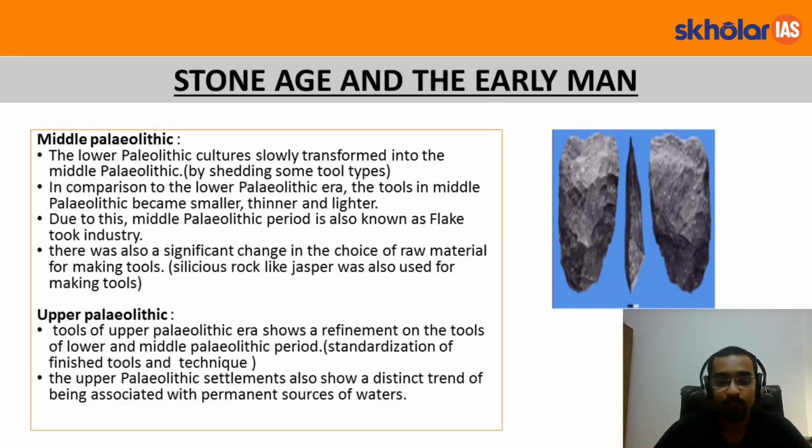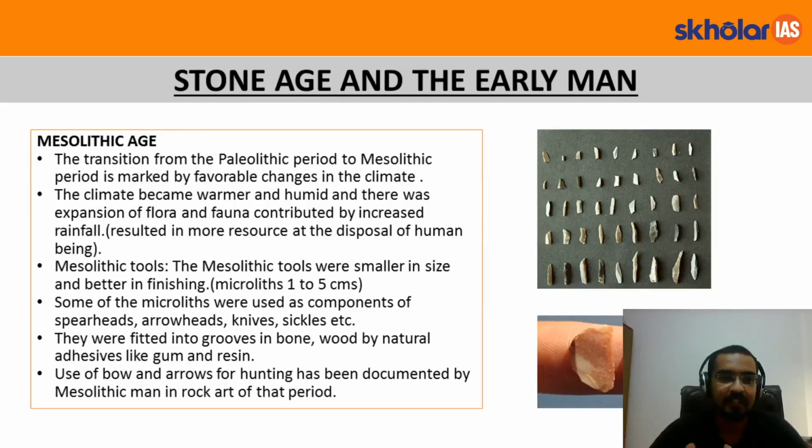That is, it is from this period that humankind started settling beside water sources, and it has continued till date. We see Srinagar located on the bank of river Jhelum, Varanasi on the bank of river Ganga, and there are so many cities like Surat on the bank of river Tapi, etc. Let's move on to the next age, that is the Mesolithic Age.